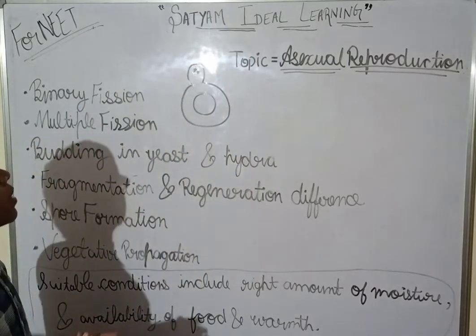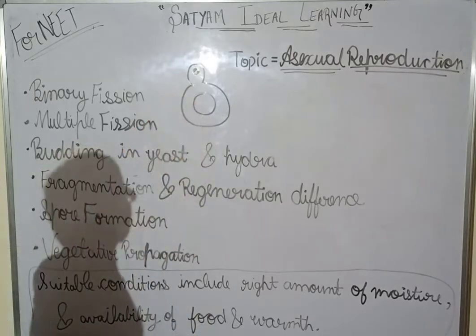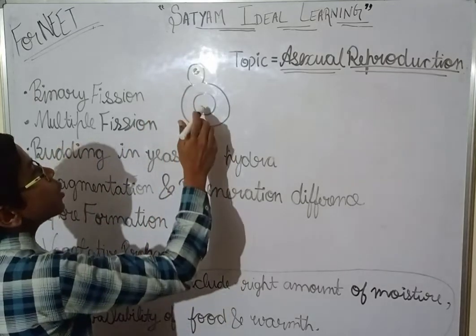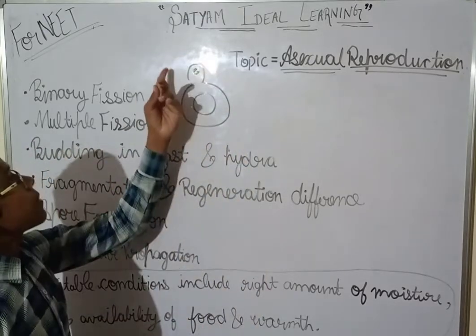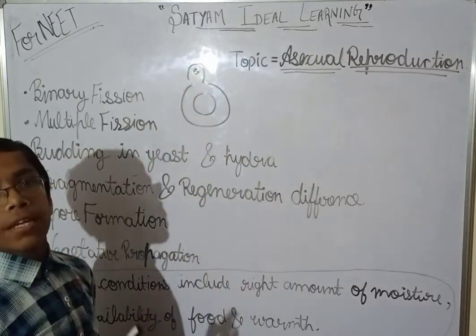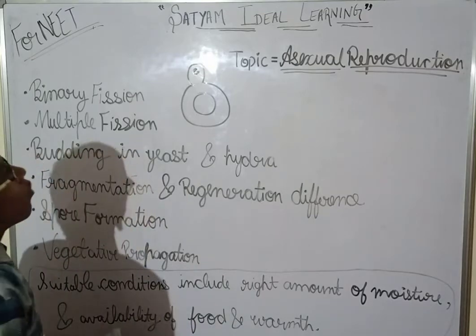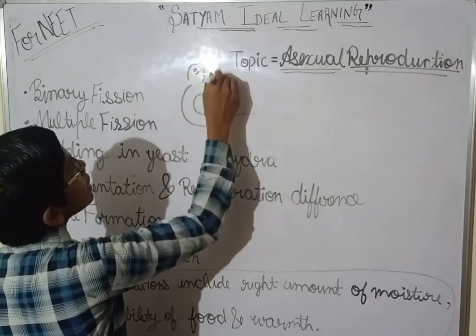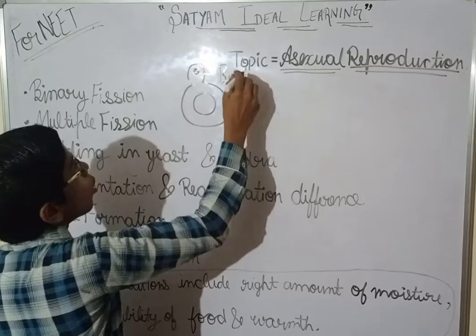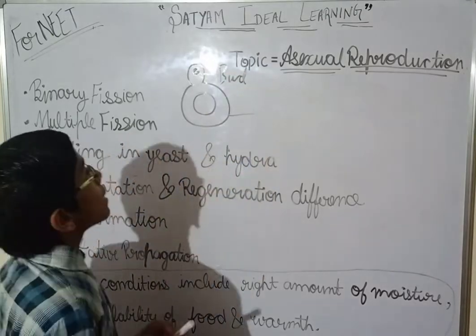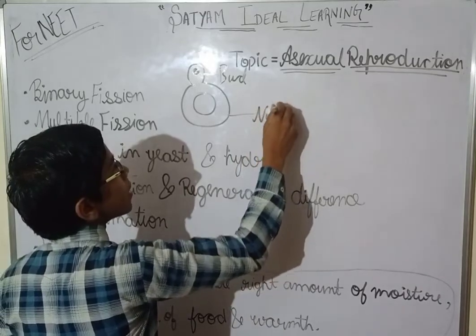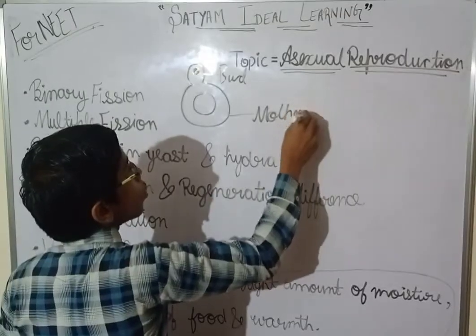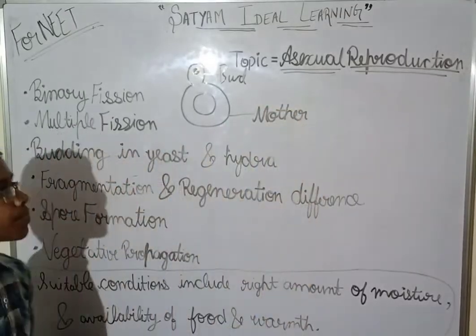Like it is looking like a snowman. So, the nucleus will divide into two and one of them will go into this smaller cell. Now, what is this and what is this? This is the bud or daughter cell. This is the mother cell.